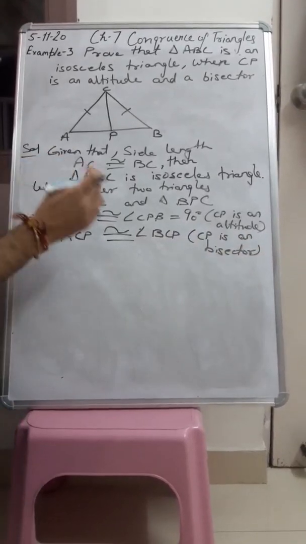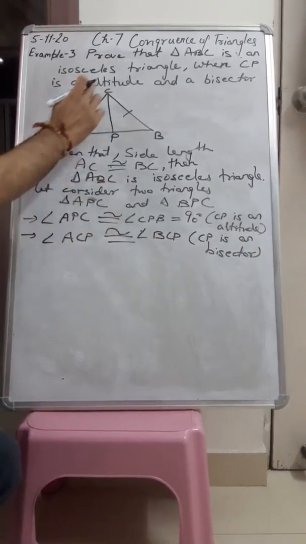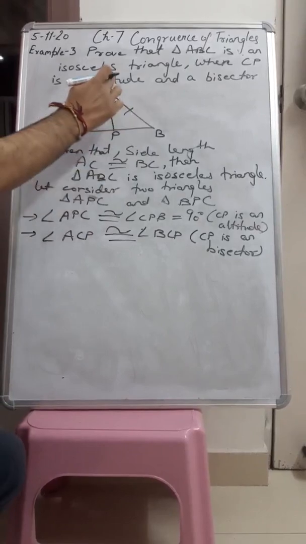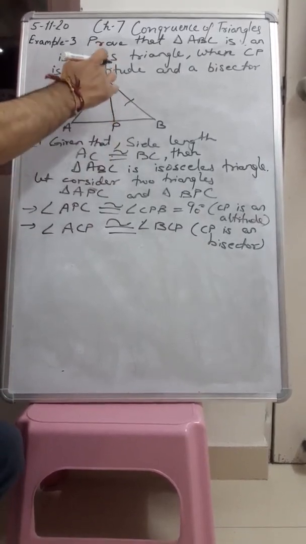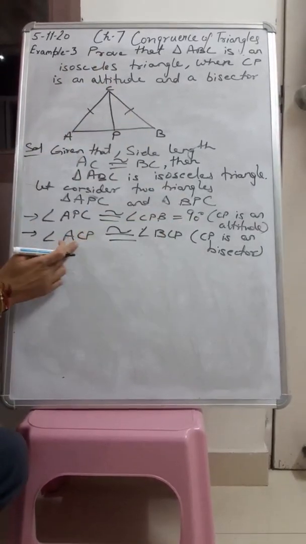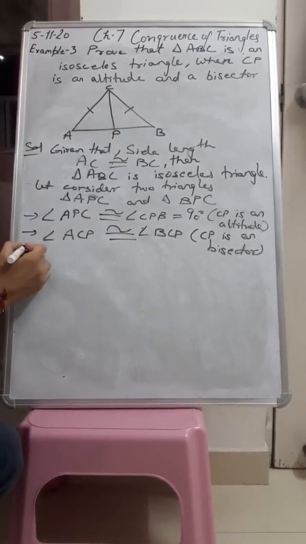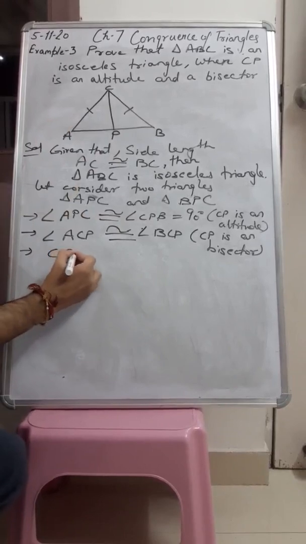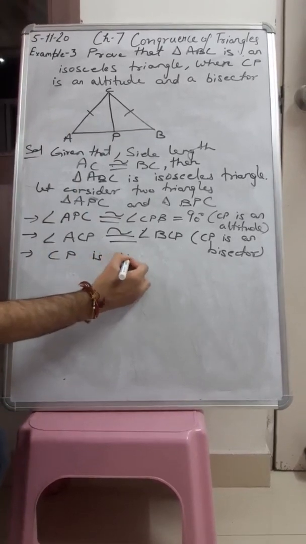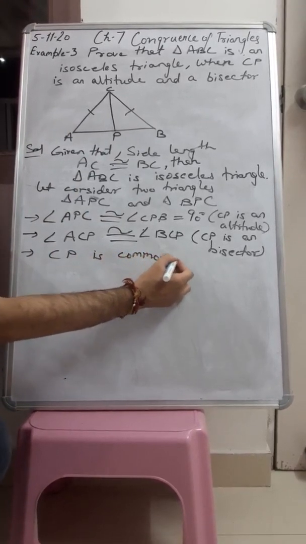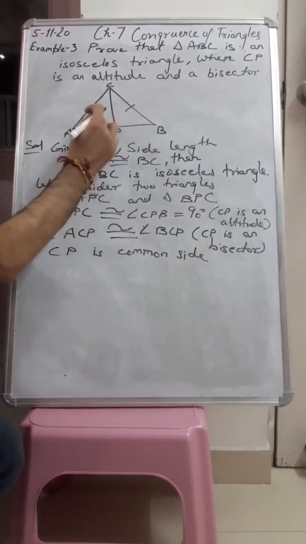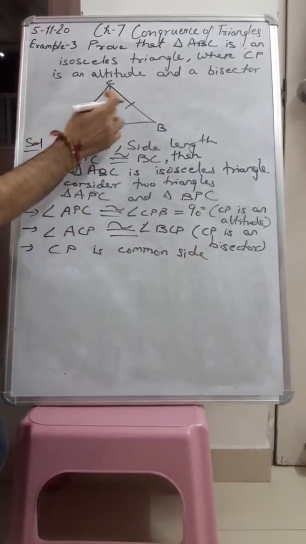So here we can see that in ACP and BCP, this CP is a bisector, that's why we can say that angle ACP is congruent to angle BCP. And here we can see that CP is a common side. So CP is the side which is common in both the triangles,